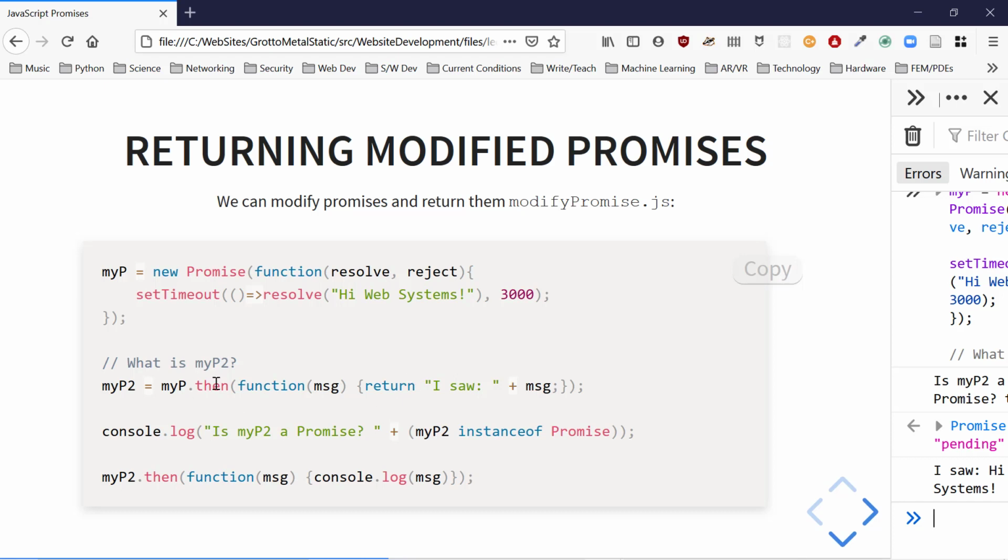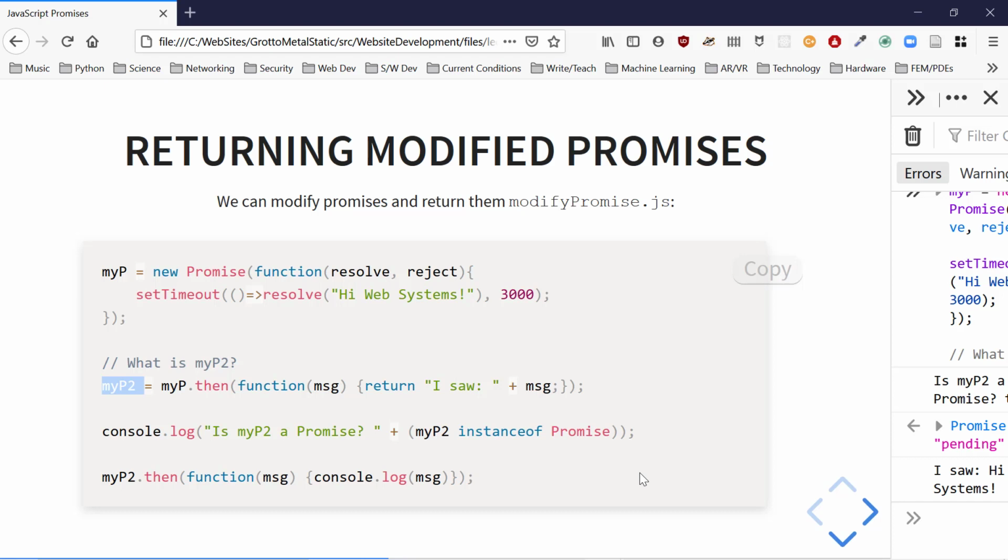Over here, we're going to return, given the message that we received from the first promise, my P, this guy's going to return "I saw this message." He's going to return a new message, a modified thing. It comes out first, though, because this code has to be able to execute, because it's just a function call. This is going to become a promise. So he doesn't resolve right away. He's going to be a promise. Then I can get at him.